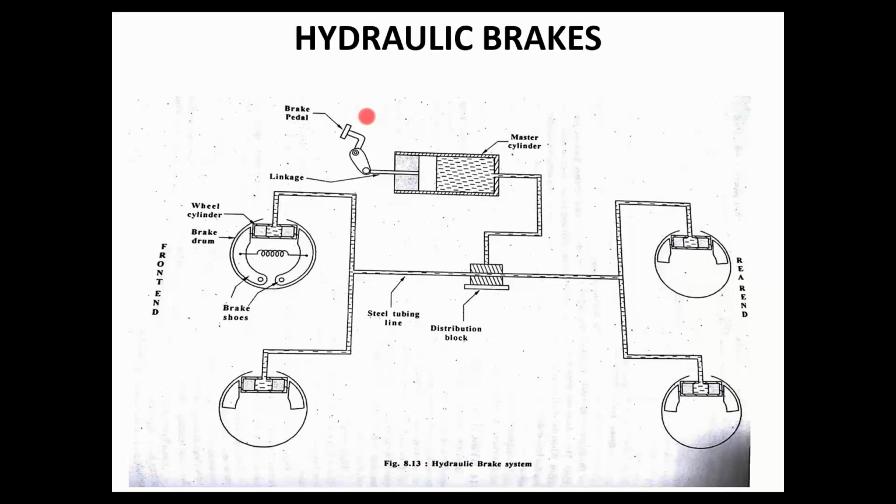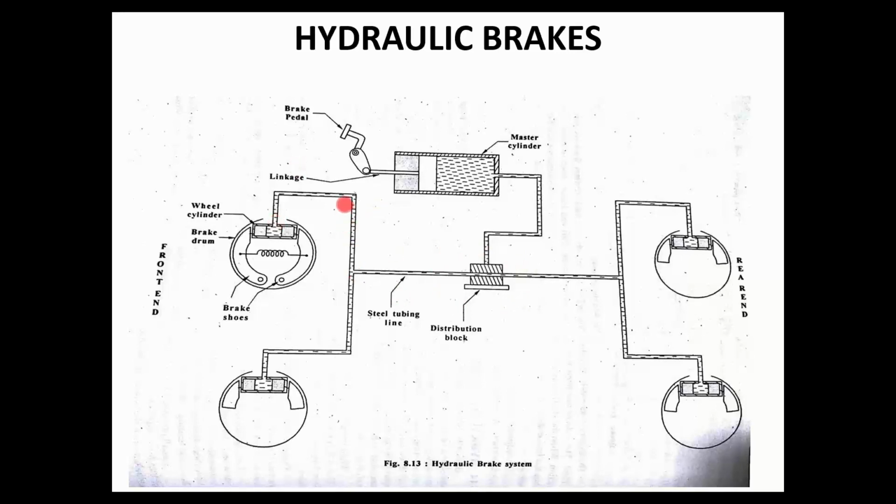Yes, sir. Okay. So now you can see the brake pedal here. Can you see that red bubble mark? Whenever you press the pedal, the fluid inside the master cylinder will be pressurized. That fluid will pass through this line, which splits the fluid into two parts. One part will move towards the left and the other towards the right. This fluid, distributed by the distributor block equally, will move into the wheel cylinders.